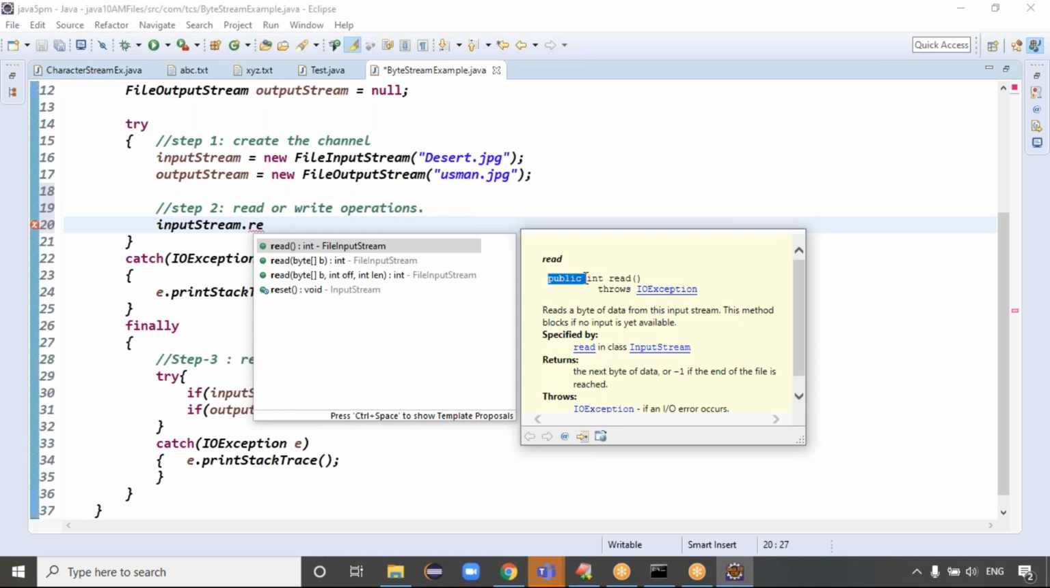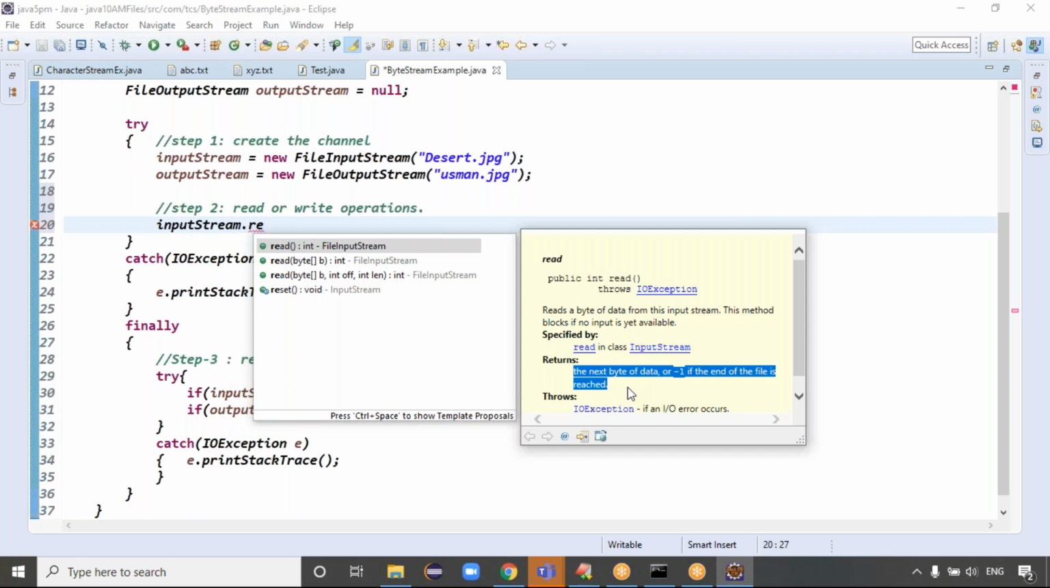But the return type they are giving is integer only. Why is the return type integer? It means the byte of the data is taken in integer format, and if -1 is there, the -1 is taken as integer format, right? Exactly. What does it return here, guys? Int. Next byte of the data, or -1 if the end of the file is reached, right?